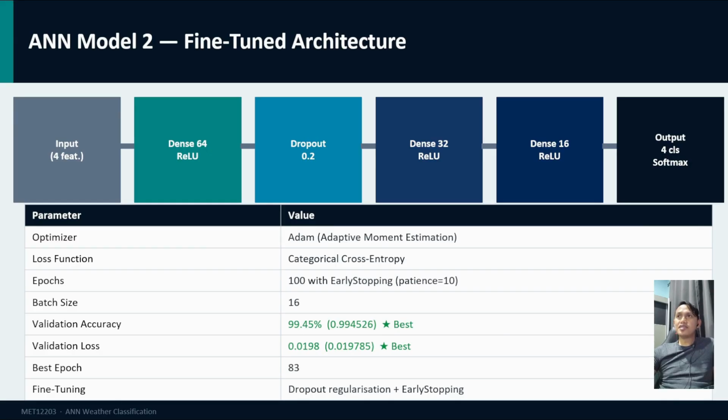First, dropout regularization at rate 0.2. This randomly deactivates 20% of neurons during each training step, which prevents the model from over-relying on specific neurons and reduces overfitting. Second, early stopping with patience of 10. This monitors the validation loss and automatically stops training if there is no improvement for 10 consecutive epochs. This prevents unnecessary training and saves the best model weights. The result: model 2 achieved a validation accuracy of 99.45%, a validation loss of 0.0198, and the best epoch was epoch 83. As you can see, model 2 outperformed model 1 in both accuracy and loss.